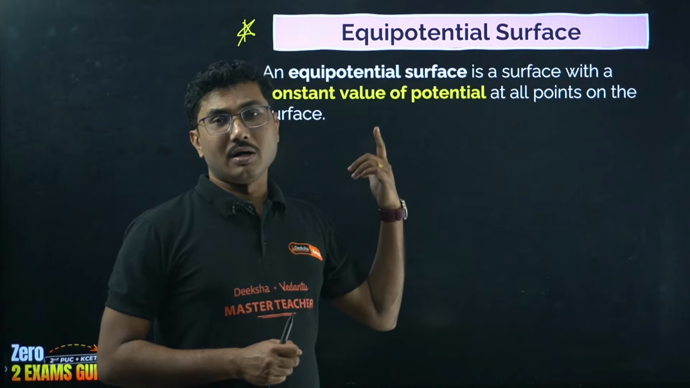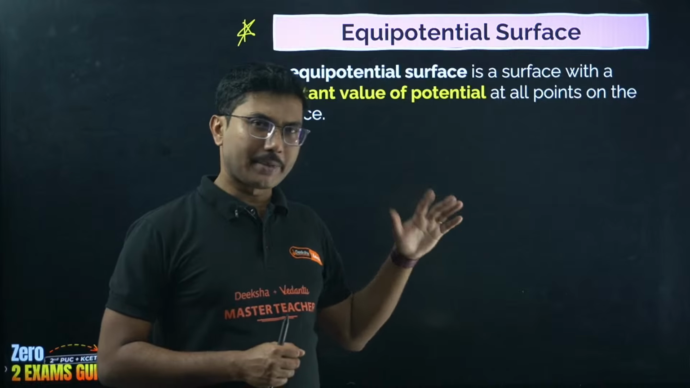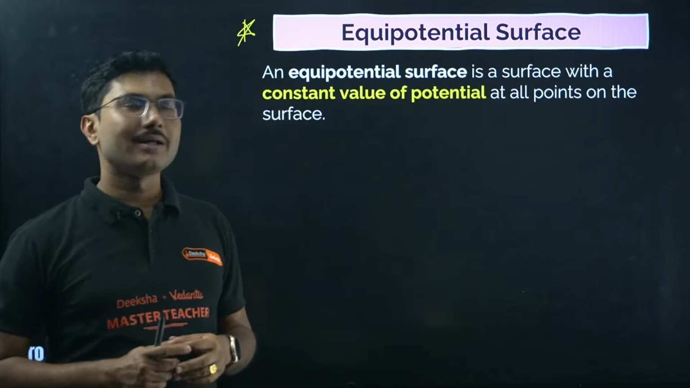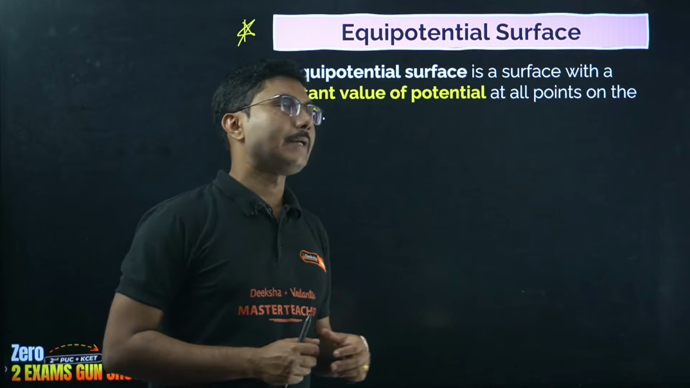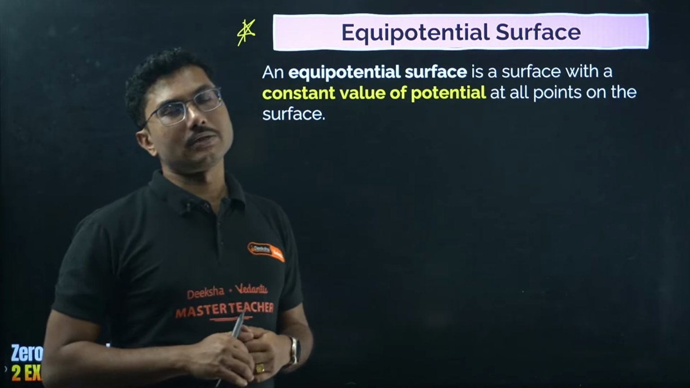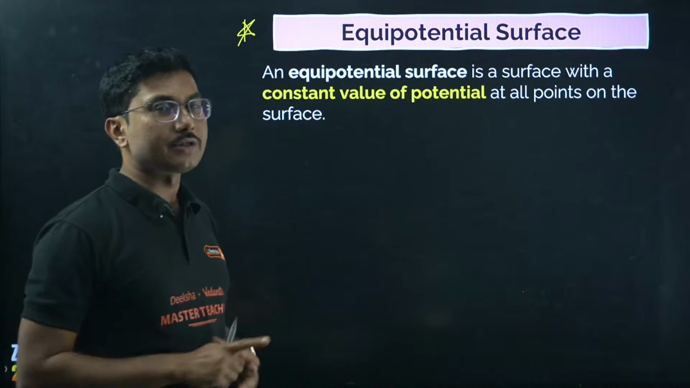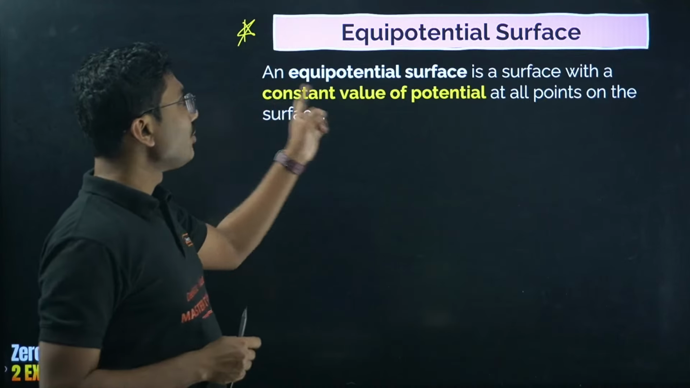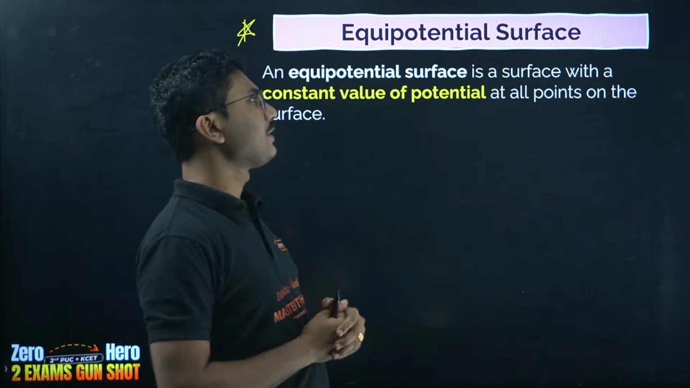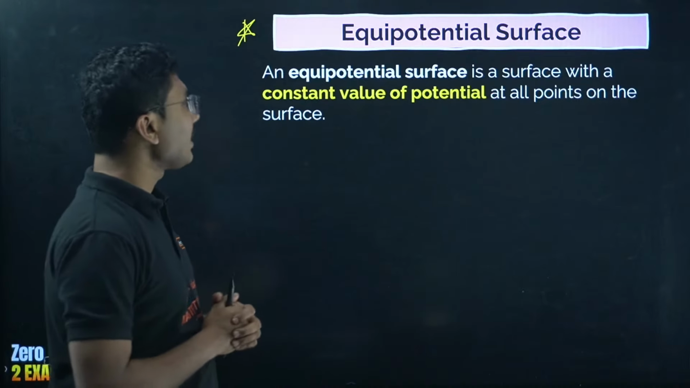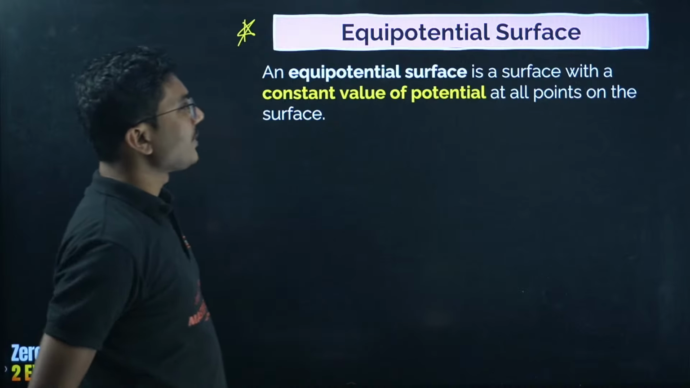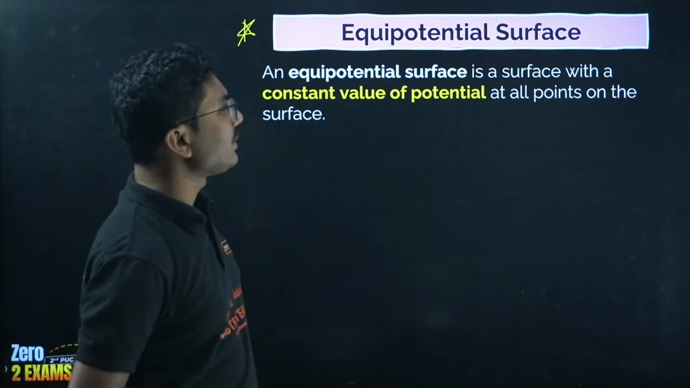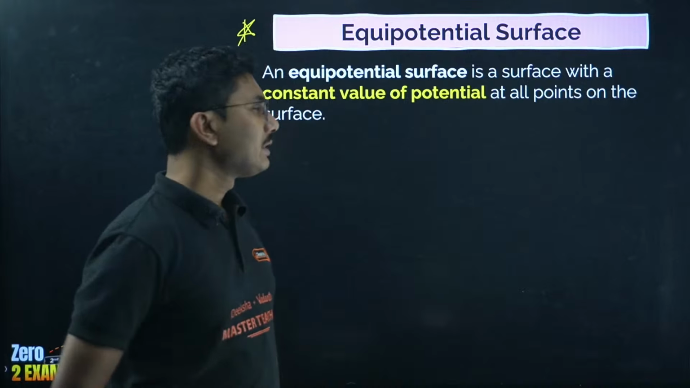If a numerical question comes from this chapter, we cannot predict it right away, so that formula might be handy for you. But derivation-wise, that is not important. Tau equals p cross E is important. An equipotential surface is a surface with a constant value of potential at all points on the surface.